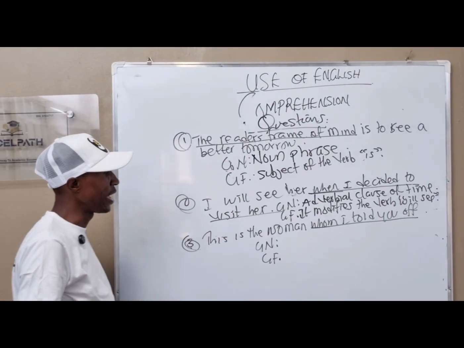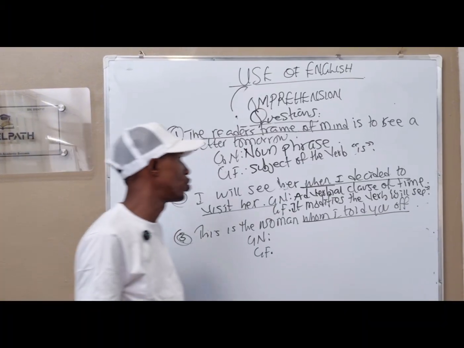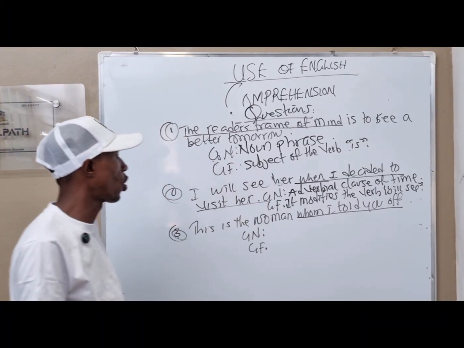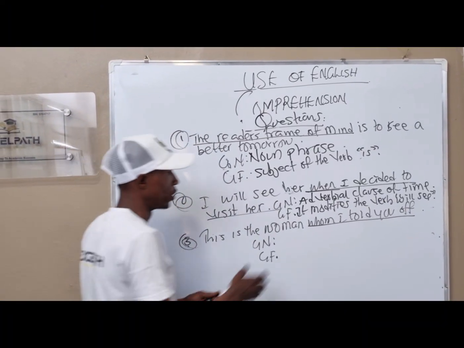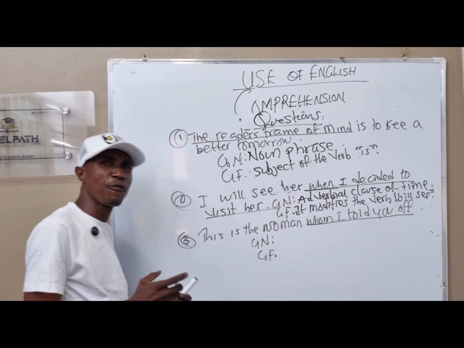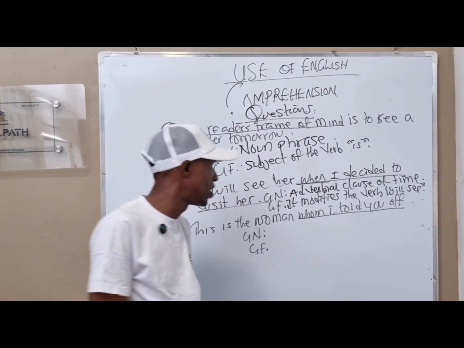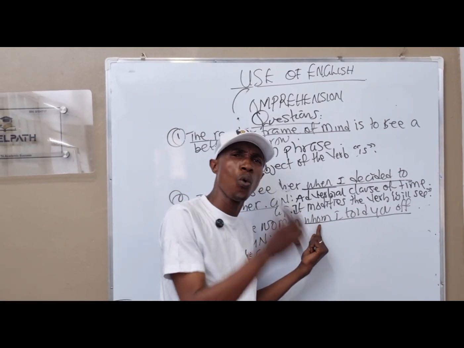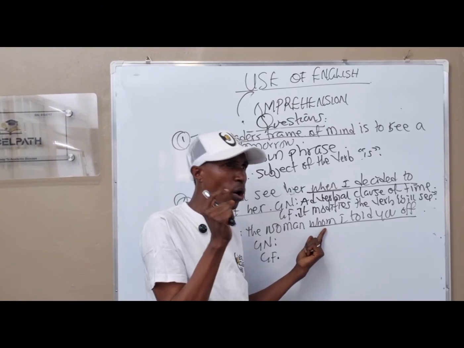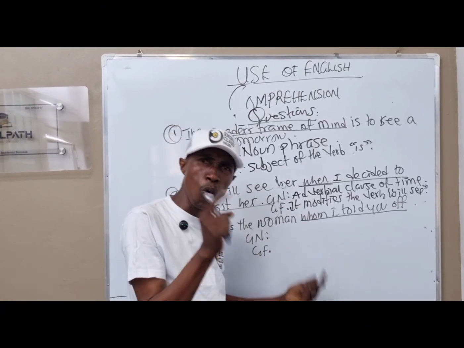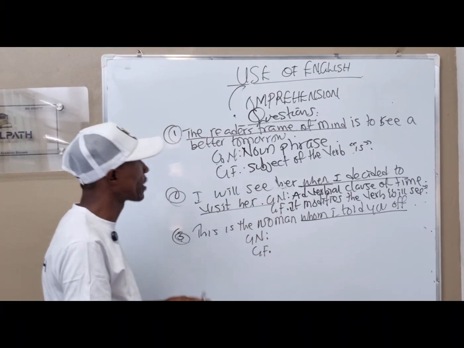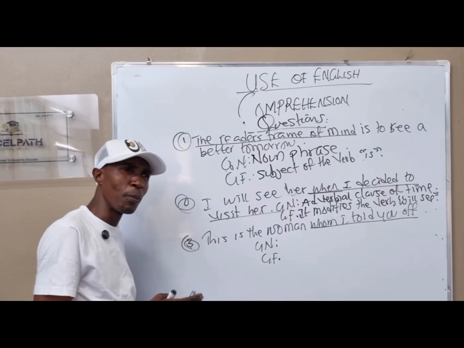This is the woman whom I told you of. "Whom I told you of" is talking about the word, the woman. But what is the underlined word there? The underlined word there is "whom". So the pointer is "whom".